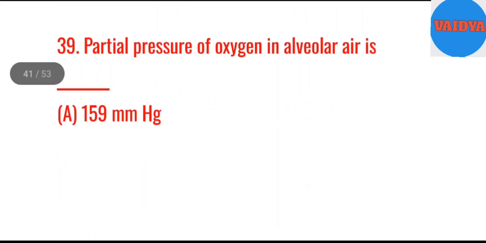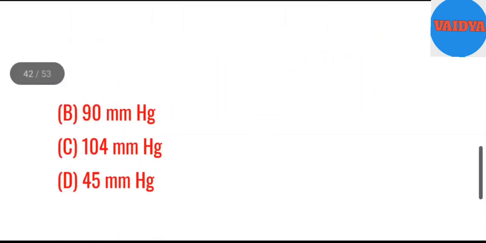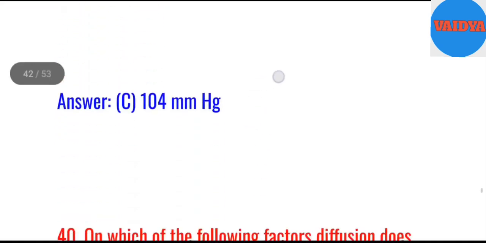39. Partial pressure of oxygen in alveolar air is blank. A. 159 mm Hg. B. 90 mm Hg. C. 104 mm Hg. D. 45 mm Hg. Answer. C. 104 mm Hg.